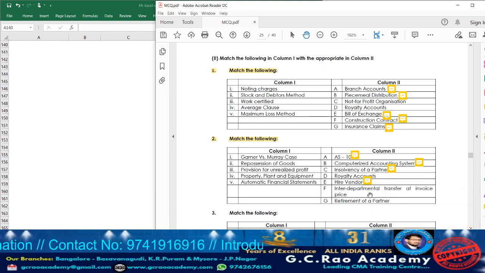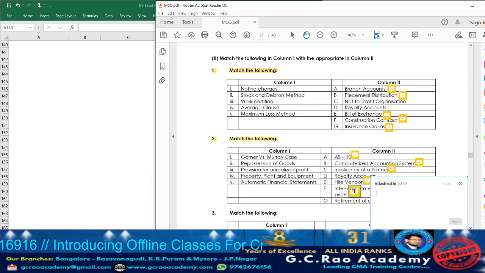Next, interdepartmental transfer at invoice price. In this situation, what happens? Provision for unrealized profit is going to arise. So again, write down point number 3.